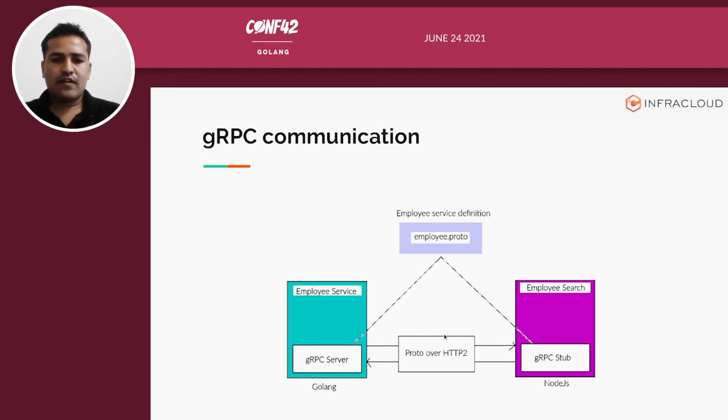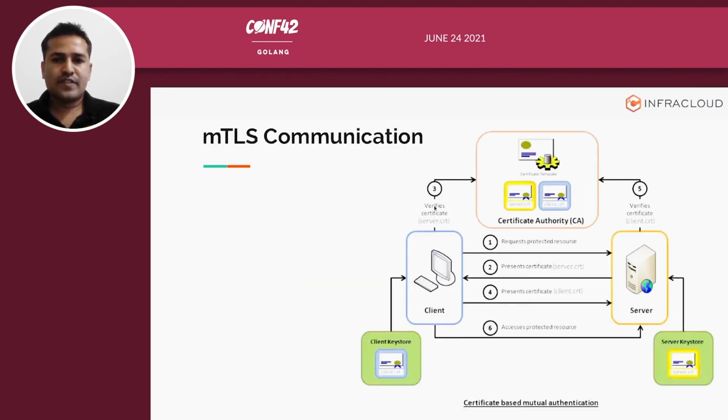To understand MTLS more, let's go through this diagram. Here also you can see there is a client, and then there is a server. The client has its client cert, and the server has its server cert, right? And then there is a common entity who knows the client's and server's identity, and it is called a certificate authority. This is basically a component which provides the certificates to these two components.